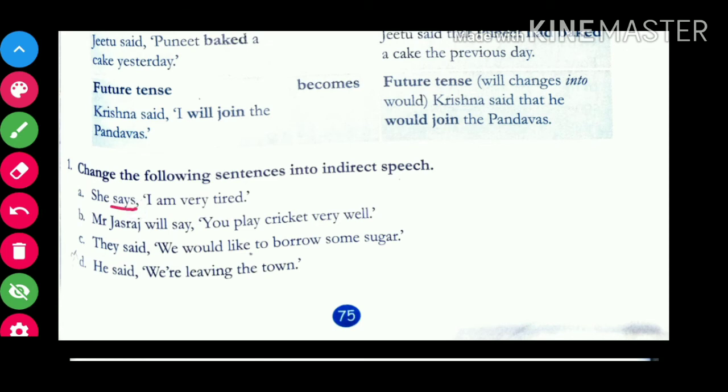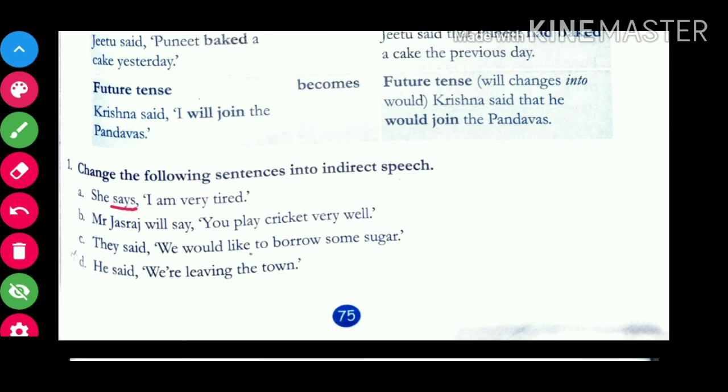Says is a reporting verb, but it is in present tense. Okay, so according to the first rule in your book related to tense, क्या कहता है वो? That there will be no change in the tense. सिर्फ टेंस में चेंज नहीं होगा, बाकी सारे चेंजेस होंगे.